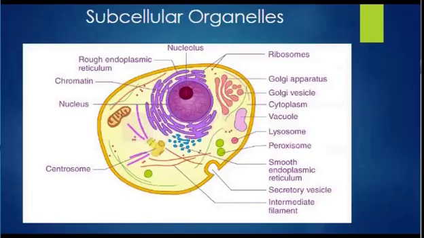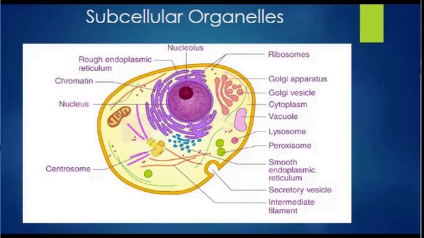Next, we have subcellular organelles. Here we will examine the structure, function, and interrelationship of various subcellular organelles, such as the nucleus, mitochondria, plastids, and others. So what are subcellular organelles? They are specialized structures within a cell that perform distinct processes necessary for the cell's life and function. Each organelle has a unique structure that suits its specific role, contributing to the overall functioning and efficiency of the cell. The major cellular organelles are the nucleus, mitochondria, chloroplasts in plant cells, endoplasmic reticulum, Golgi apparatus, lysosomes, peroxisomes, ribosomes, cytoskeleton, plasma membrane, vacuoles, centrosome, and centrioles, as you can see in the figure, and these will all be discussed in this unit.